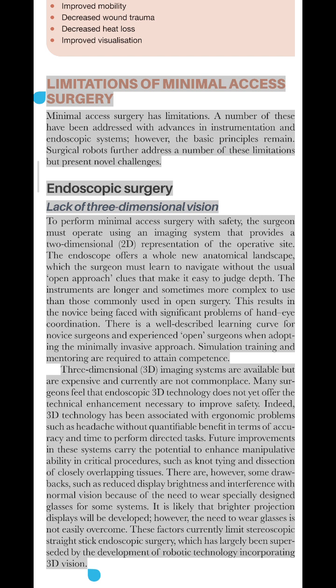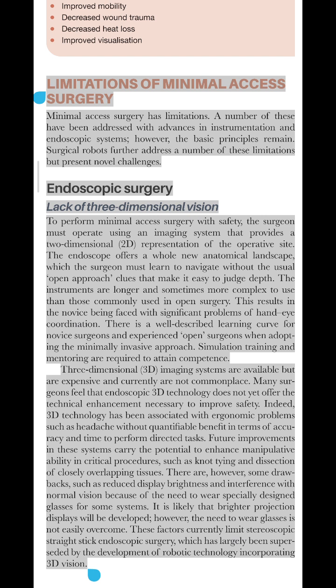The instruments are longer and sometimes more complex to use than those commonly used in open surgery. This results in the novice being faced with significant problems of hand-eye coordination. There is a well-described learning curve for novice surgeons and experienced open surgeons when adopting the minimally invasive approach. Simulation training and mentoring are required to attain competence.